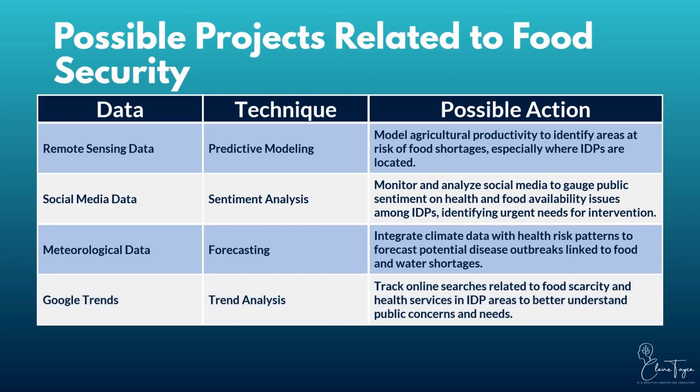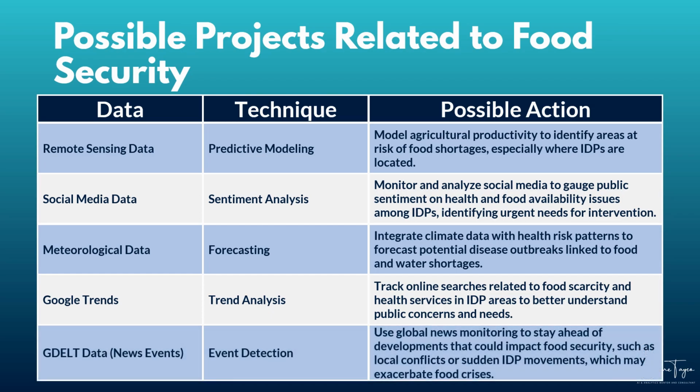Additionally, using Google Trends, you can monitor online searches related to food scarcity and health services within IDP communities. This trend monitoring helps you better understand public concerns and needs, allowing for more targeted and timely interventions. Moreover, with GDL data, you can use global news monitoring to stay ahead of developments that could impact food security.